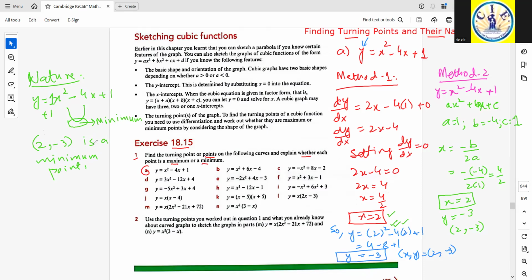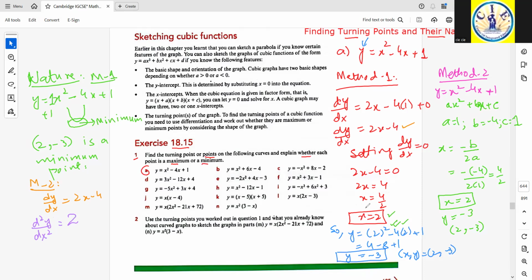There is yet another method to find the nature of the turning point, and that is to find the second derivative. Once we had dy by dx equal to 2x minus 4, now we need to differentiate it once again. We need to calculate its second derivative, that is d2y divided by dx squared, which is going to be positive 2.